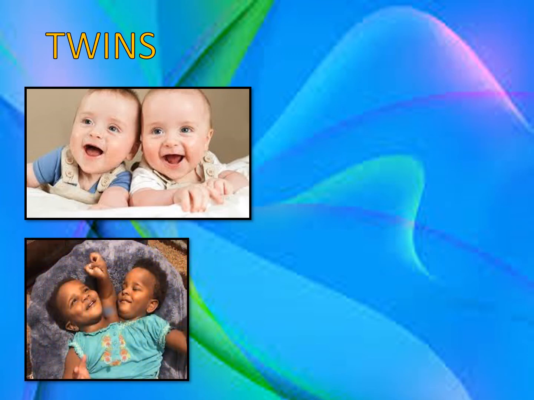We now come to a very exciting topic called twins. Okay. You can see these, they look alike. Now, when two embryos develop simultaneously, means together in the same uterus, and therefore two babies or offsprings are delivered simultaneously or together, such offsprings or babies are called twins.